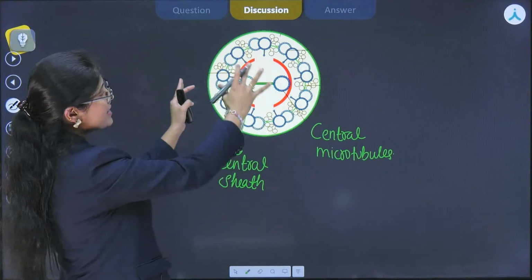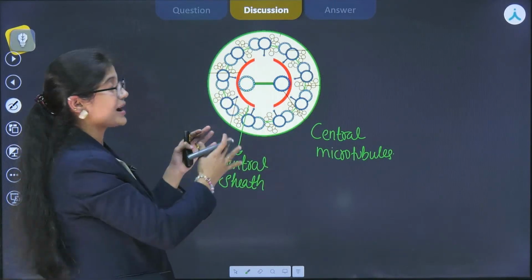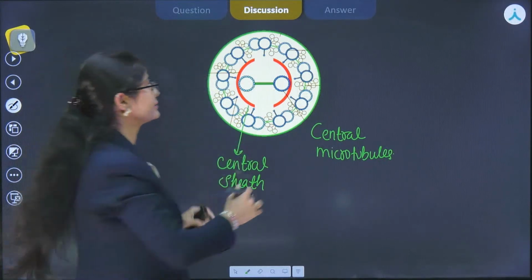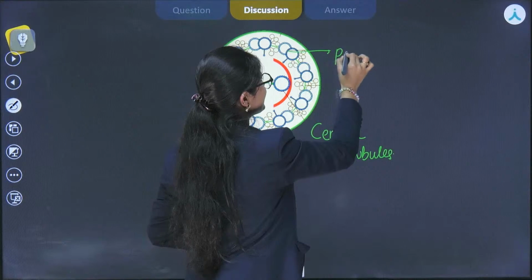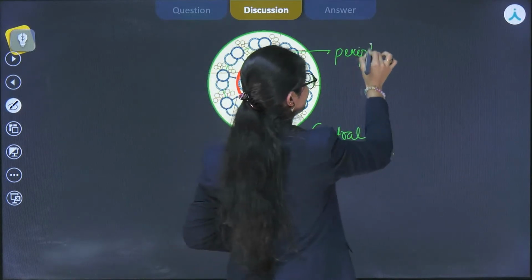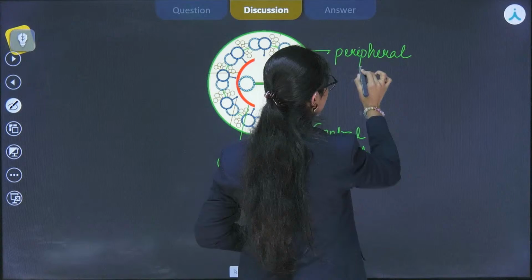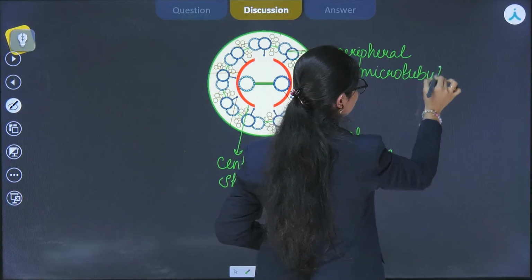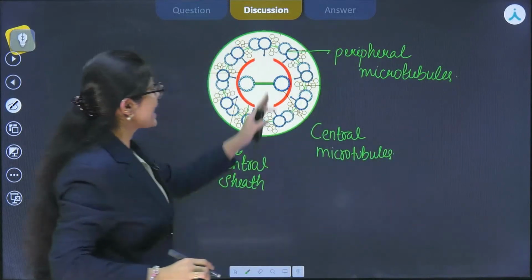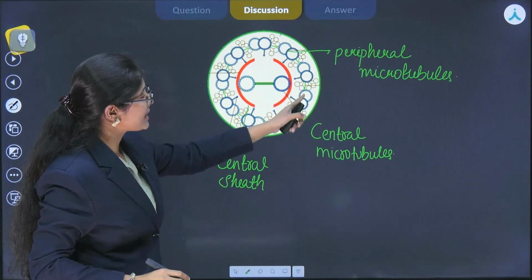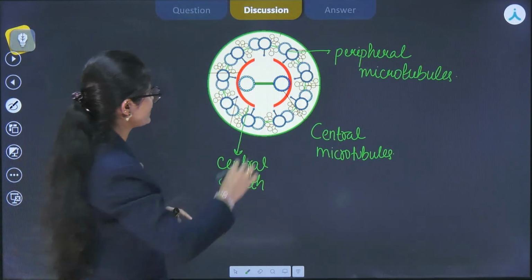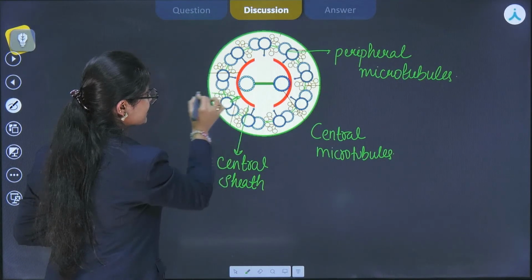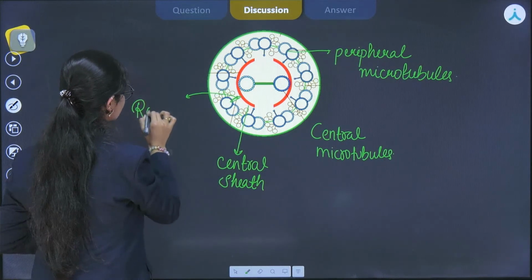Here you can see there are 9 peripheral microtubules which are in doublet. दो के number में है, right? And they are 9. So these are peripheral microtubules. Right, and those peripheral microtubules are connected to the central sheath via radial spokes. So these line, ये जो आपको line दिख रहे हैं, these are the radial spokes.